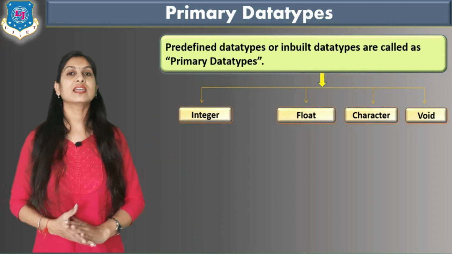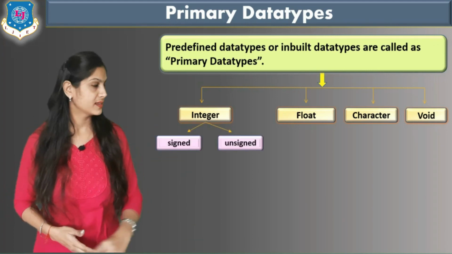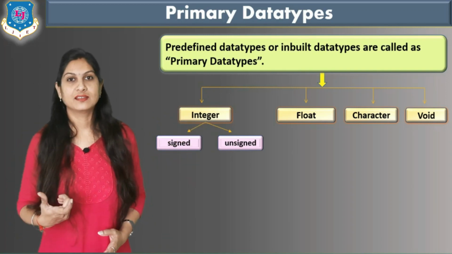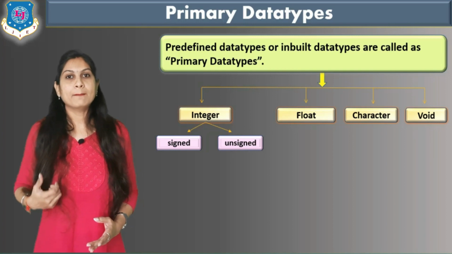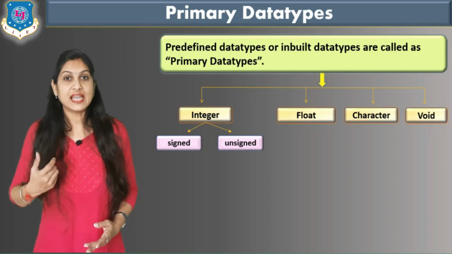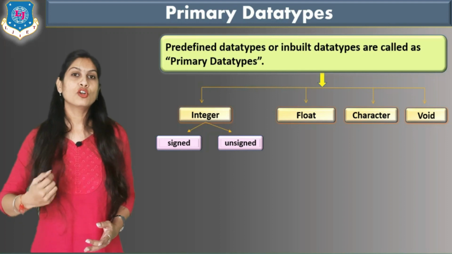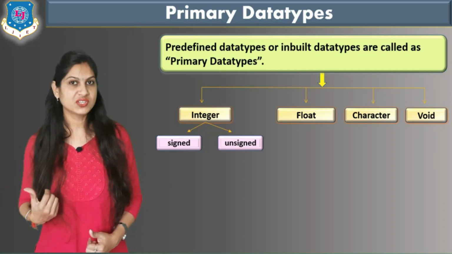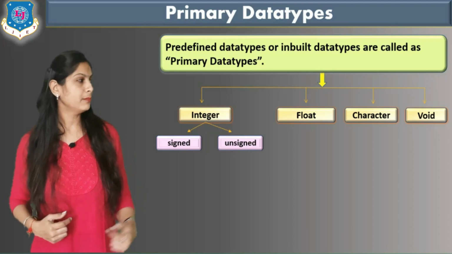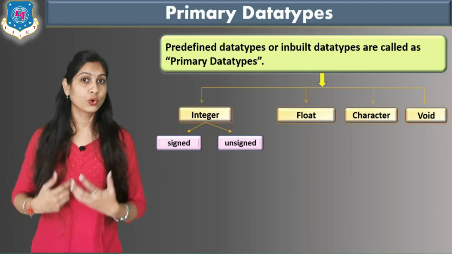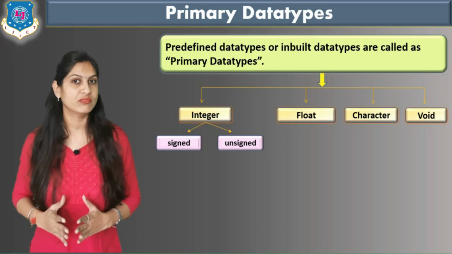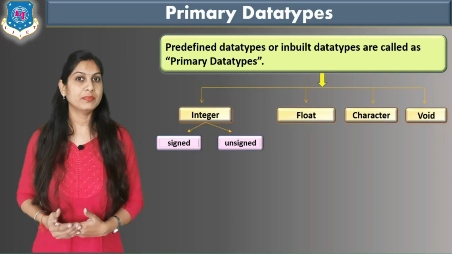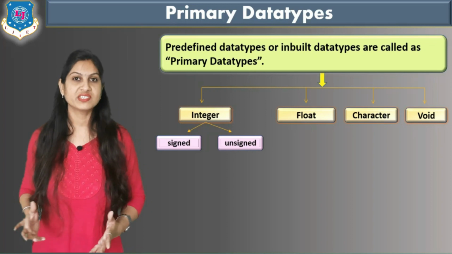Now integer is again categorized into two parts, signed and unsigned. Signed means when you are writing -5 or +5, that means it has some sign. Minus and plus indicate negative values and positive values. So according to the name, the signed integer stores both negative and positive values. But unsigned type stores only positive values.